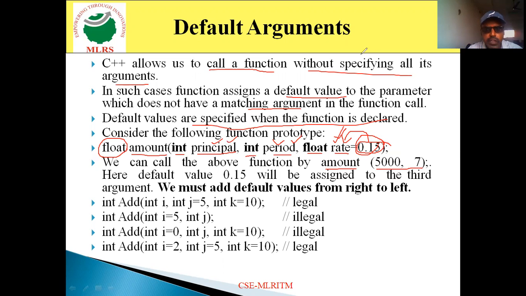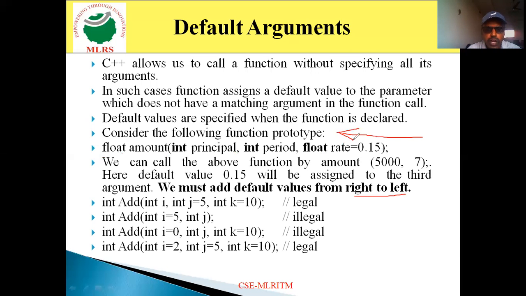And remember one more thing, when you are going to work with the default arguments, the assignment of values can be done from right to left, not left to right. You can assign the values from right to left. That indicates you can assign the value from the right side to the left side. Now look at this particular function, the add function. Here, I am going to assign default values to these arguments j and k.